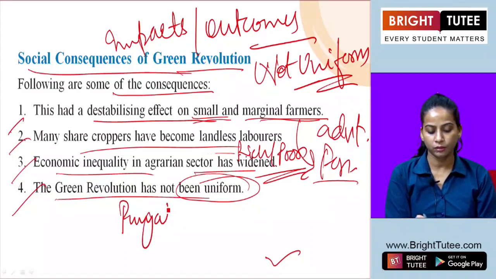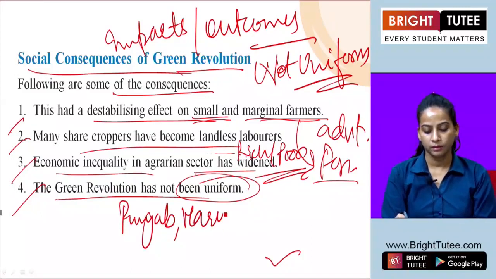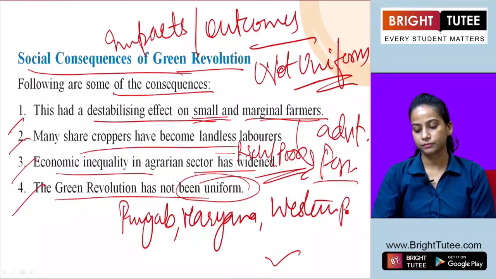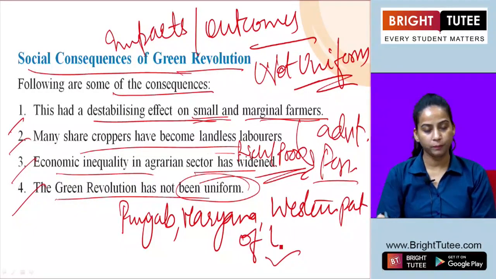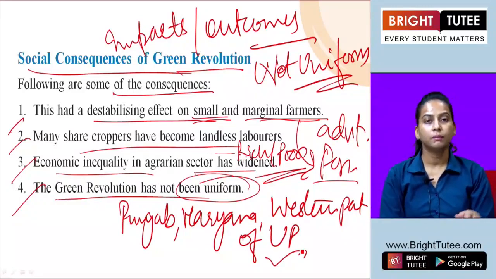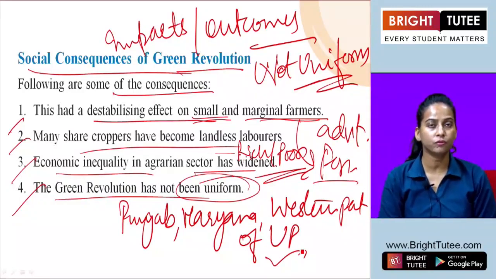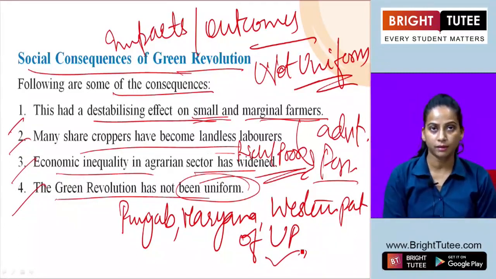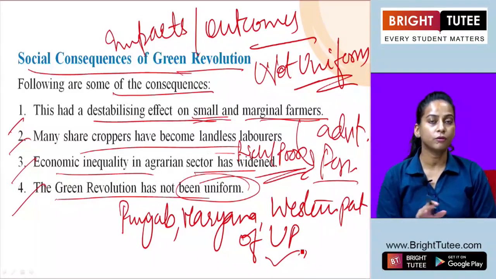These were a few states: Punjab, Haryana, western part of UP, Tamil Nadu, Maharashtra. These were the few states which initiated the green revolution, and the result was positive.